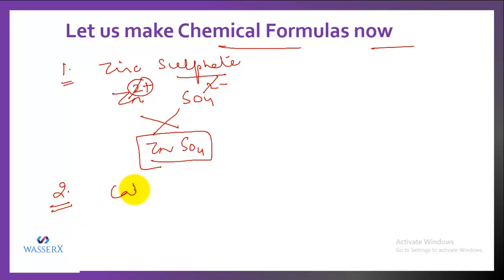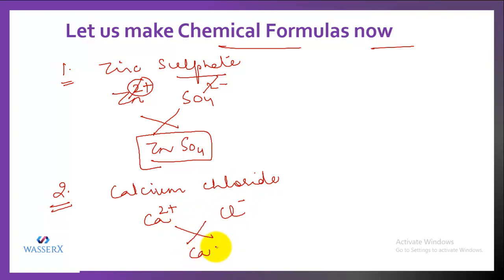Let's say I need to write for calcium chloride. So let's write the symbols first: calcium and chloride, that is, chlorine. Now we know that the valency for calcium is +2, and for chloride, that means chlorine with negative charge, that is Cl negative. So when we crisscross, the Ca will remain Ca and Cl will remain Cl. There is no subscript, so we haven't written any subscript.